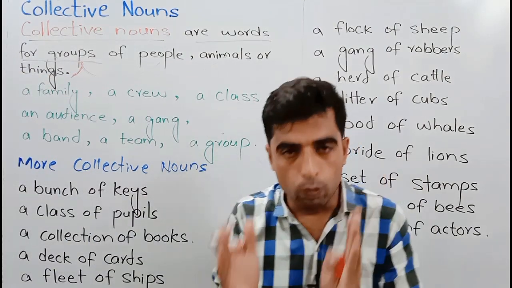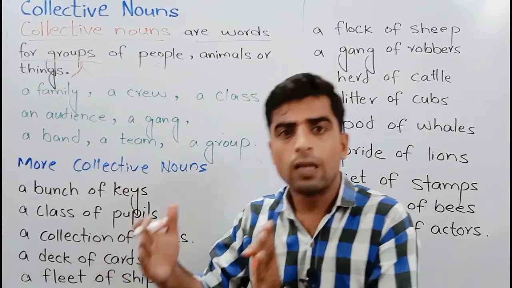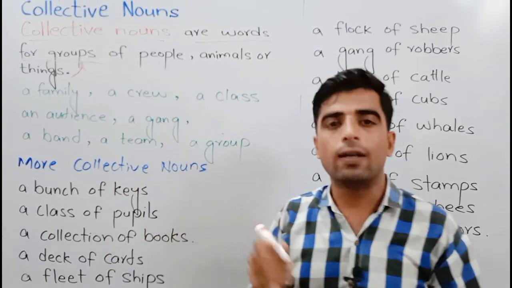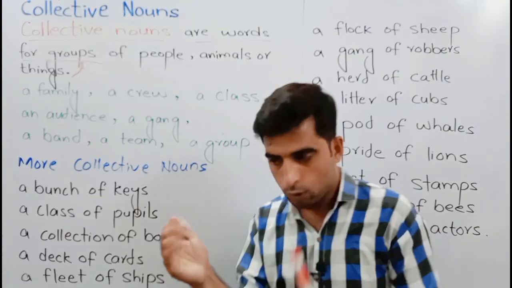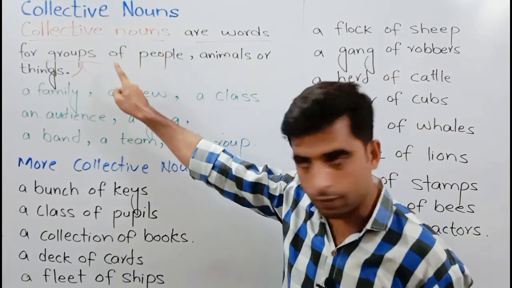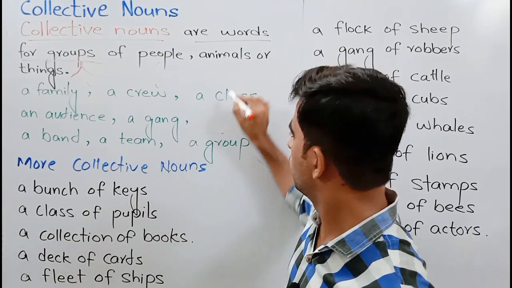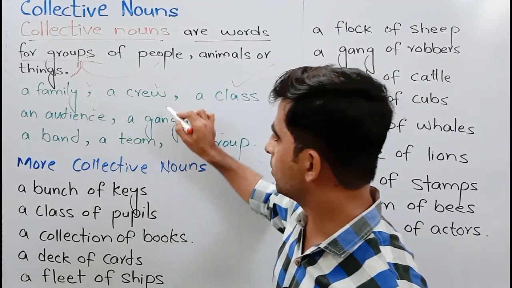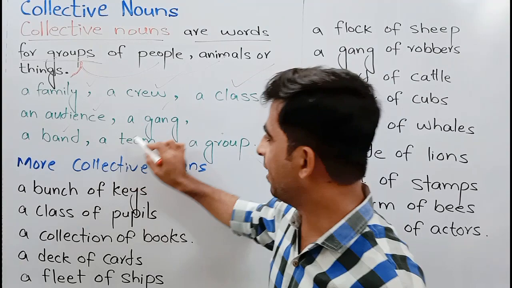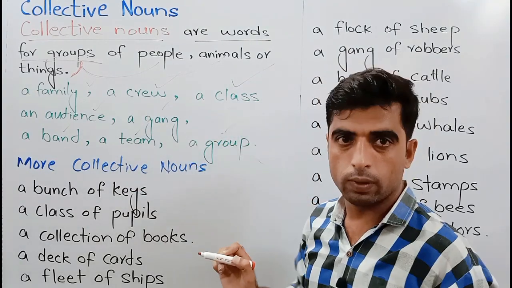When we have a group of people, a group of things, or a group of animals, in order to show them in a group collectively, we use a collective noun. Example: family, crew, class, audience, gang, band, team, group.